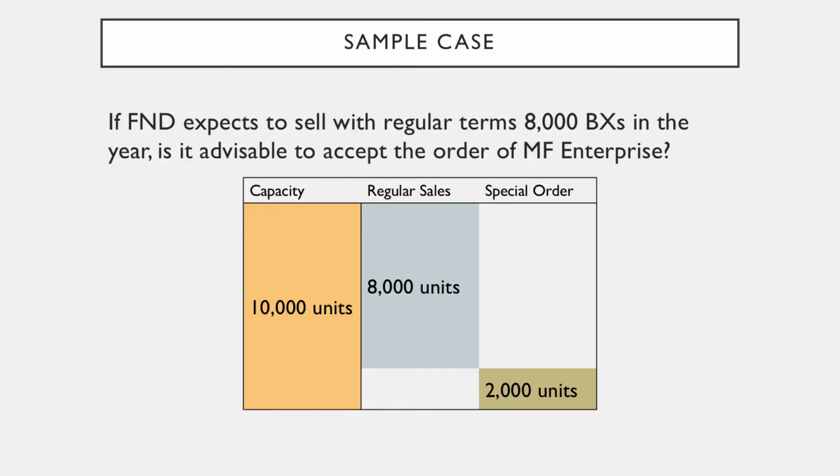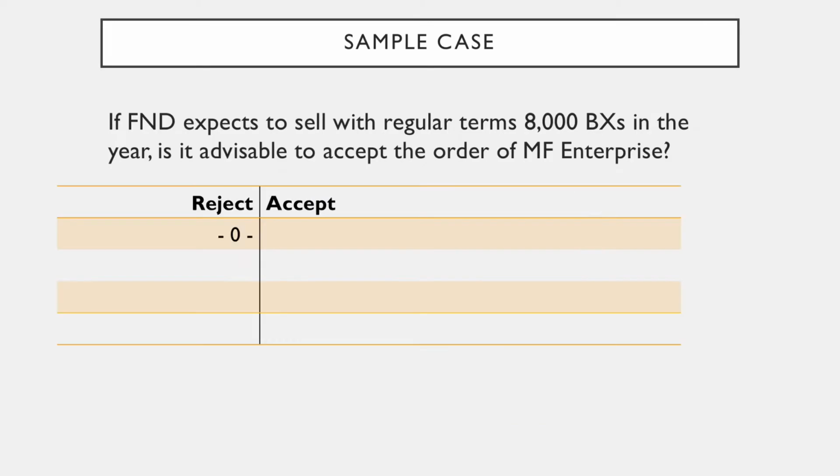Hence, there would be an excess capacity of 2,000 units, which means if we accept the special order, we do not need to sacrifice any regular sales. No opportunity cost.